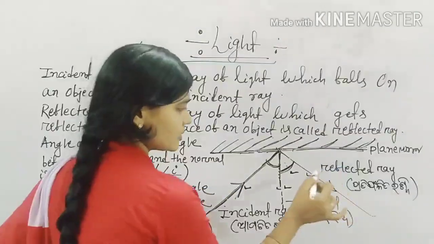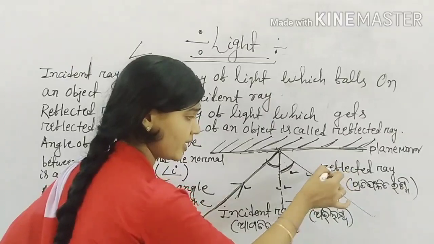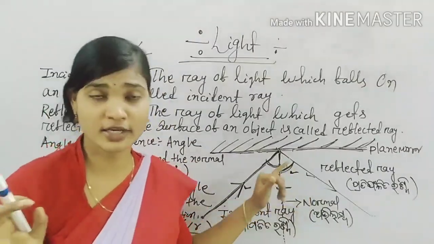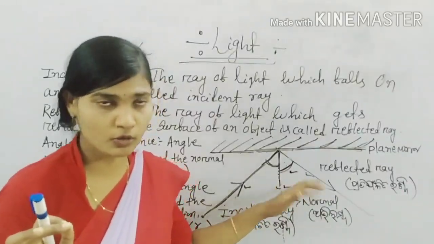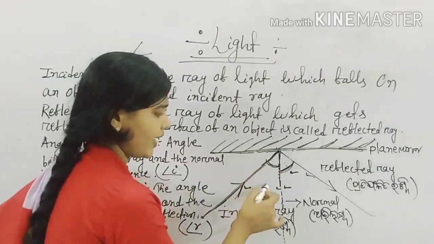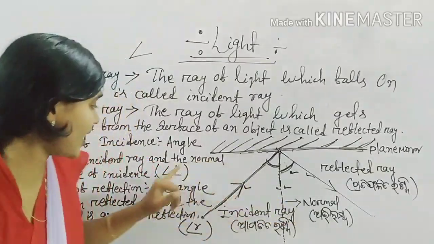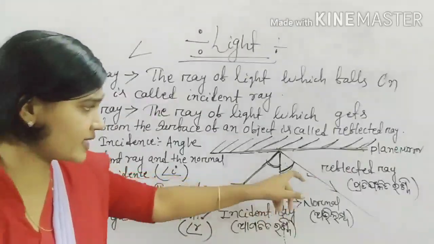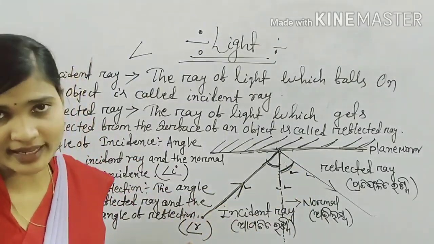And here is also an angle, the angle between the reflected ray and the normal, and this is known as the angle of reflection, and in Odia we say pratifalana kono. And we represent the angle of incidence as small i angle, and we represent the angle of reflection as small r angle.